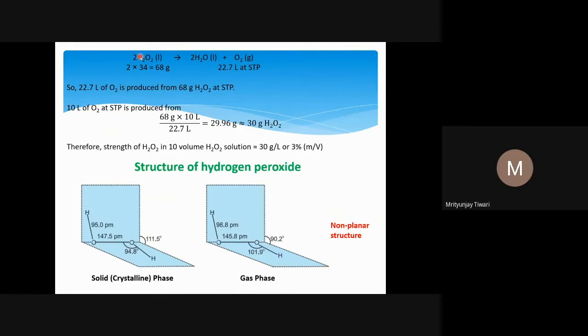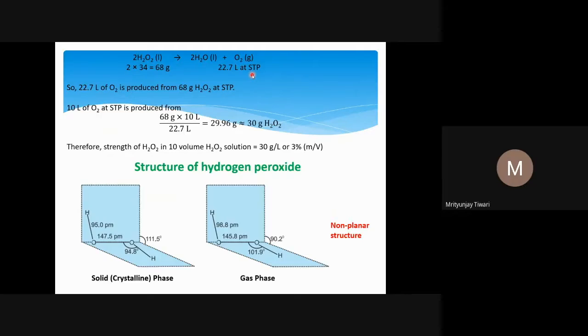So this is the reaction. 2H2O2 gives 2H2O plus oxygen gas, and we know this is 1 mole of gas, and 1 mole of gas occupies 22.7 liter at STP. Remember, the old books still provide 22.4. However, NCERT gives 22.7. And why is it 22.7?